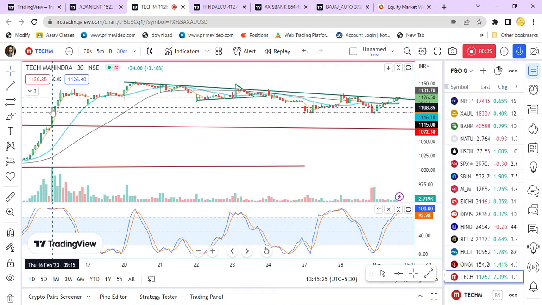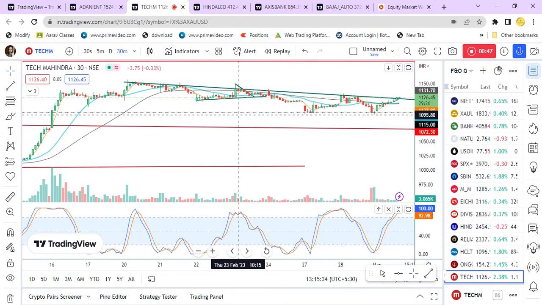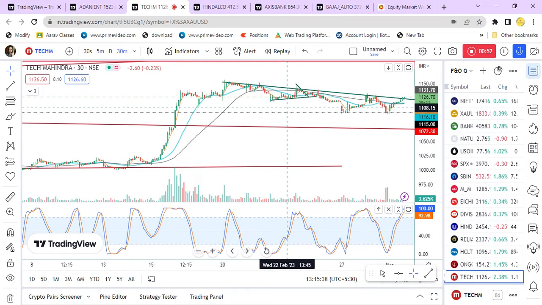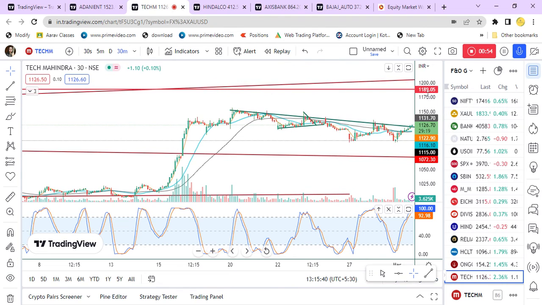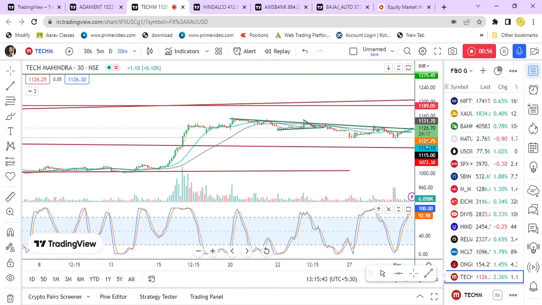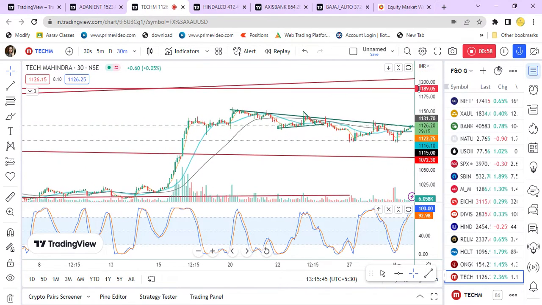Buy call, because here we can see the breakout happened on the trend line, that is nothing but the resistance line, with high volume. So I give it target 1189, and the second target is 1275.